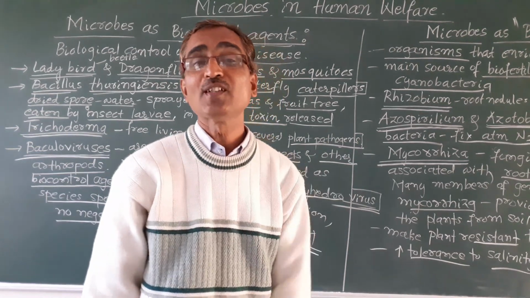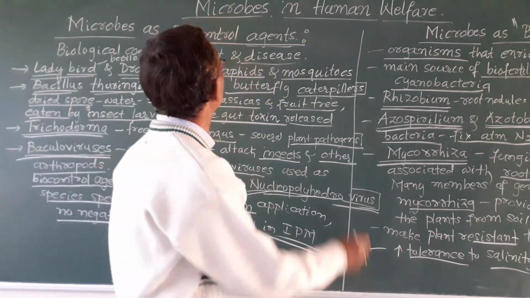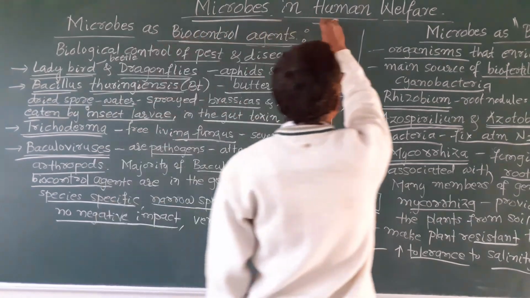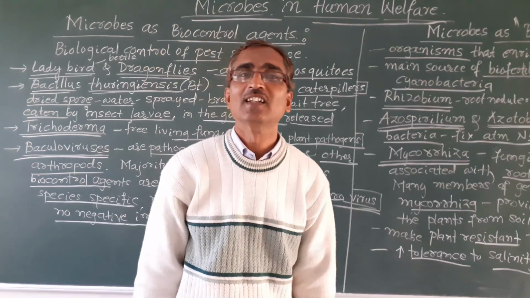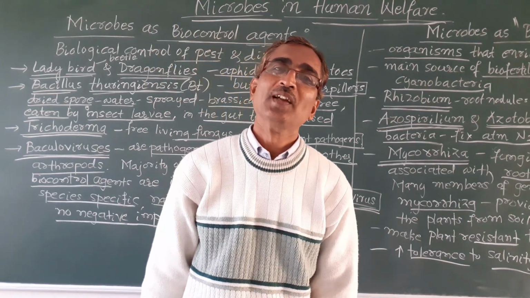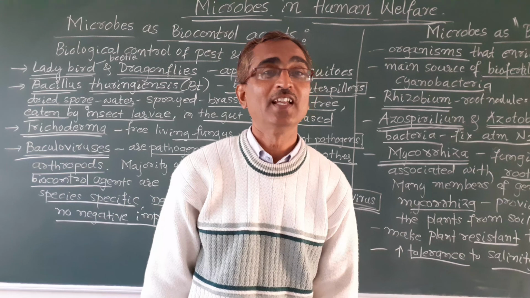So this is all about the chapter microbes in human welfare. In this chapter we discussed how these microbes are quite useful in our day to day life.